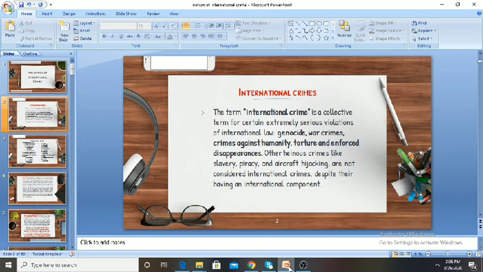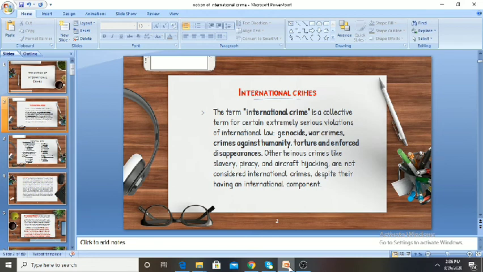The term international crime is a collective term for certain serious violations of international law, such as genocide, war crimes, crimes against humanity, torture, and enforced disappearances.